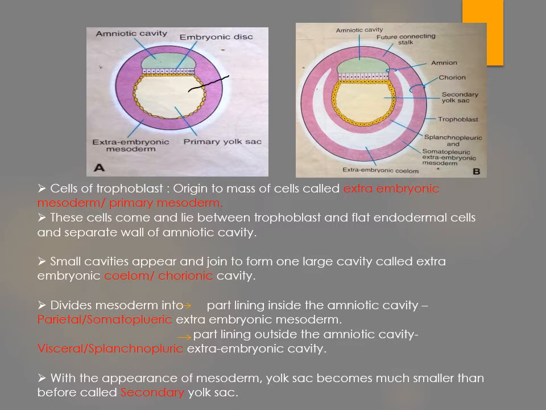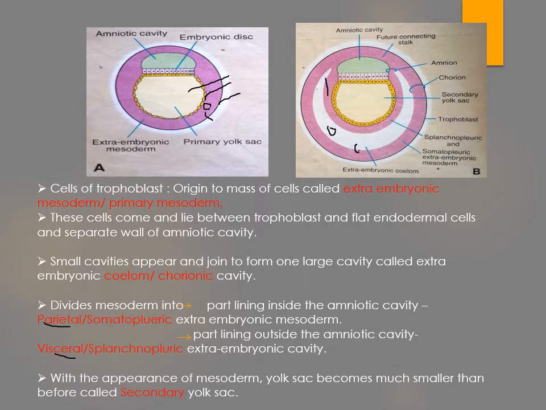Now, between these flat endodermal cells and trophoblast, there is formation of some cells which are the mesodermal cells, extraembryonic mesodermal cells or primary mesodermal cells. Along with mesodermal cells, there is formation of small cavities which form one large cavity, which is called the coelomic cavity, which divides the mesoderm into two parts: parietal mesoderm and visceral mesoderm.